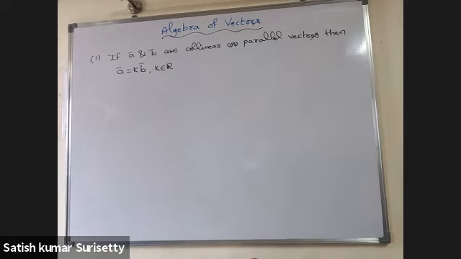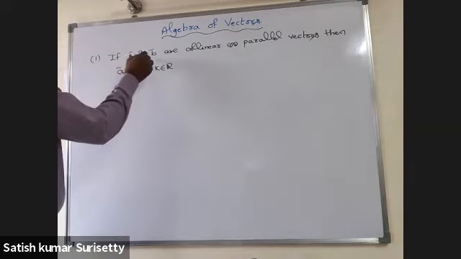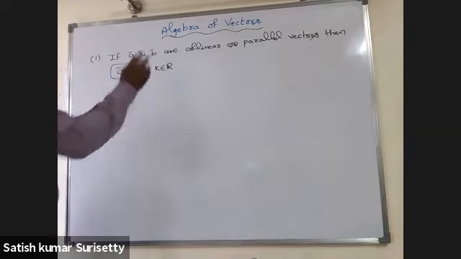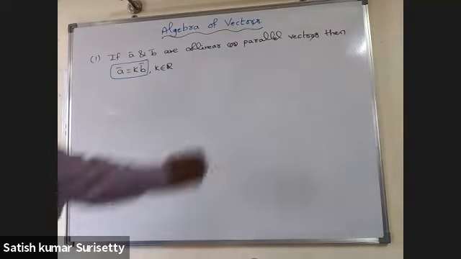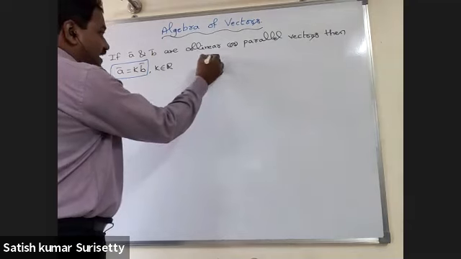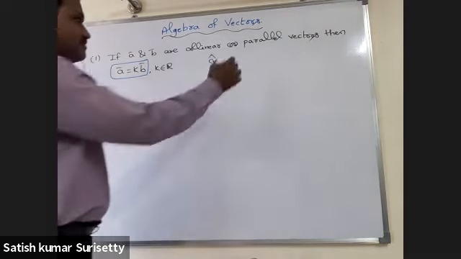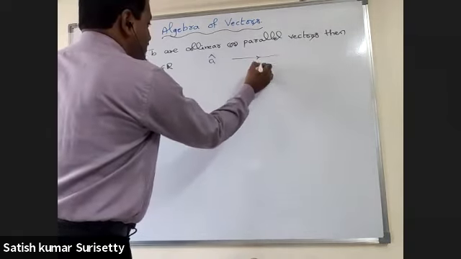If A bar and B bar are collinear or parallel vectors, then A bar equal to K into B bar, where K is a scalar. Now, how to prove that when A bar and B bar are collinear or parallel vectors? Suppose I consider A cap as a unit vector in the direction of A bar.